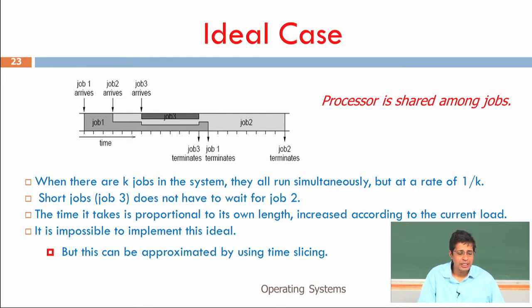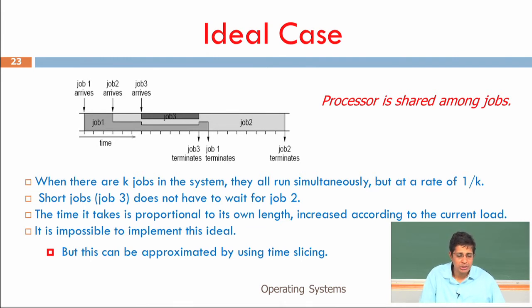When job 1 is executing, it is completely owned by the system. When job 2 arrives, the resources are split between job 1 and job 2. When job 3 arrives, the resources are split between jobs 1, 2 and 3. When job 3 finishes, again the resources are split between job 1 and job 2, and when job 1 finishes, the entire resource is given to job 2.